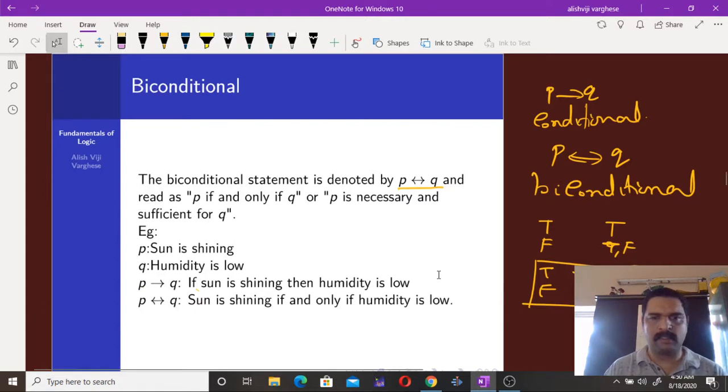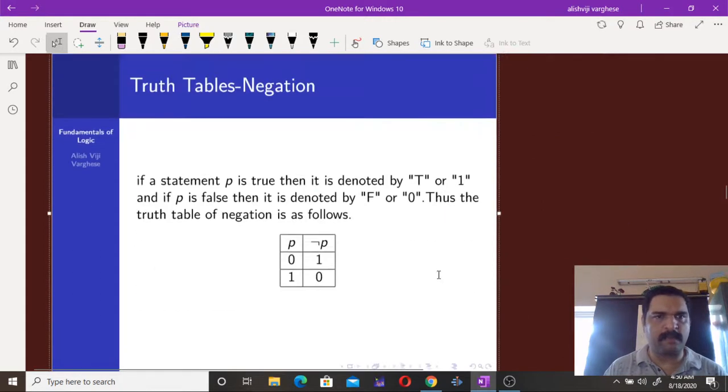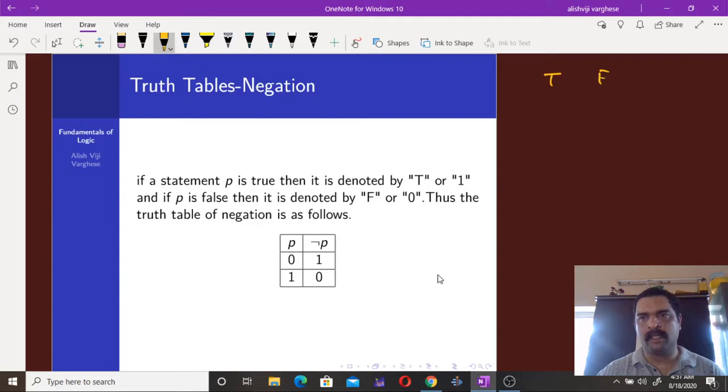So that's our type of conditional connectives. Now we can express the truth values of a statement using either the letters true or false. A proposition can be either true or false, and can be represented using either the letters true or false, or using the numbers 0 or 1.